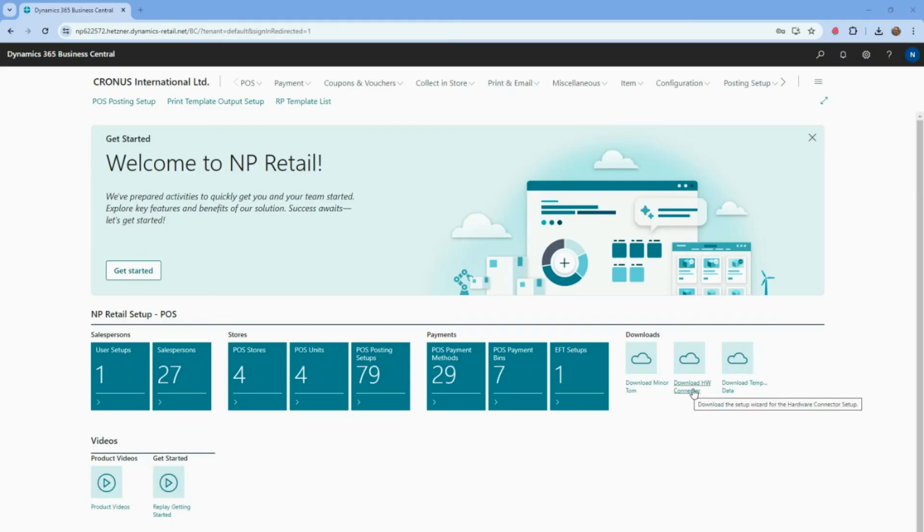Download the hardware connector to communicate with the printer from the POS unit. Click the Download Hardware Connector link. Once downloaded, press Install. Wait a bit and the icon will appear at the bottom line. Insert the hardware connector into Windows Startup to ensure it automatically starts on PC Restart.